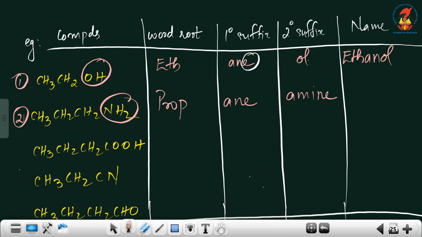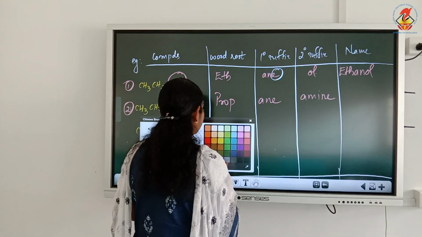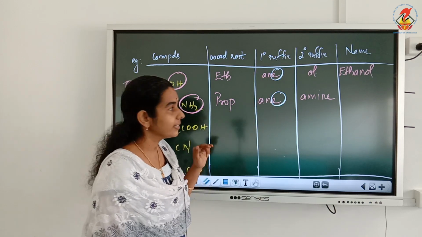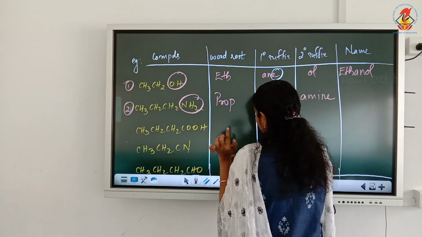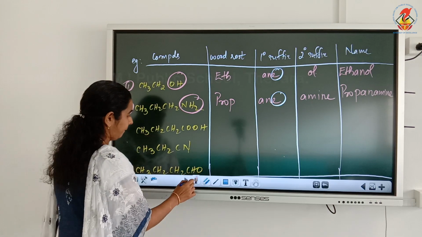So the secondary suffix is starting with a vowel. How should we add the secondary suffix? By removing the last E from the primary suffix. So the name of the compound will be prop, remove the last E, and amine. So the name of the compound will be propanamine.